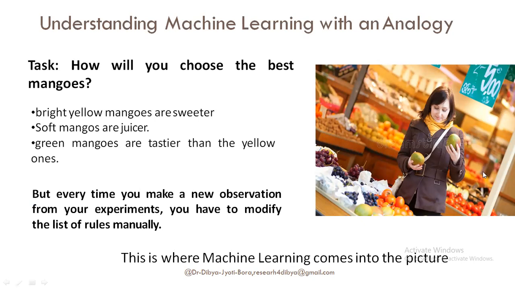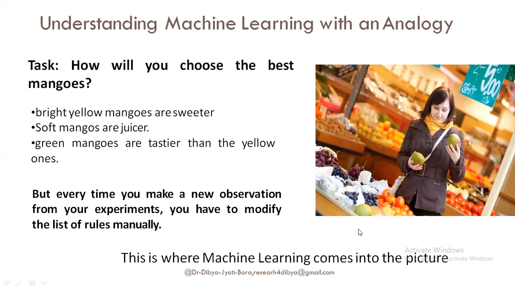You can see here in this picture, how you choose the best mangoes. Bright yellow mangoes are sweeter, soft mangoes are juicier, green mangoes are tastier than the yellow ones. But every time you make a new observation from your experiments, you have to modify the list of rules manually, right? This is where machine learning comes into the picture.